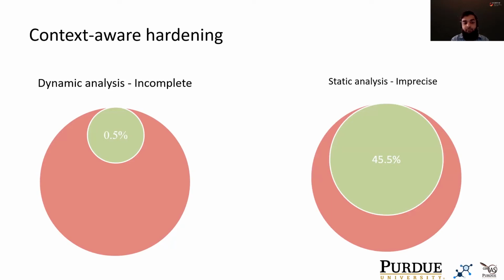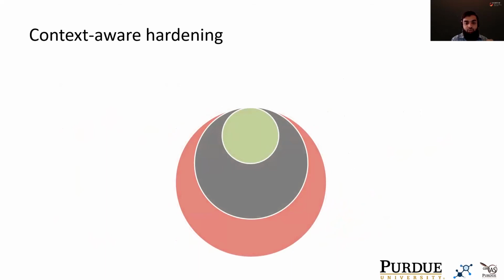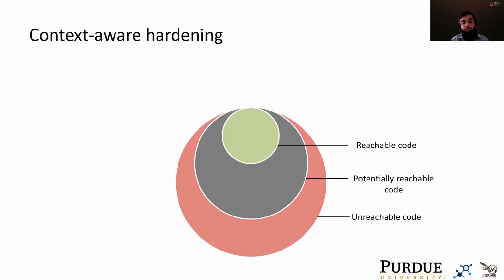The true value lies somewhere between these two numbers. And so we use a hybrid approach to get a more accurate value. This gives us 3 layers of code. First is the reachable code, which is the intersection of the dynamic and the static analysis, and we know that it's going to execute at runtime. Second is the potentially reachable code, which is just part of the static analysis. Finally, we have the unreachable code, which is part of neither the static nor the dynamic analysis.